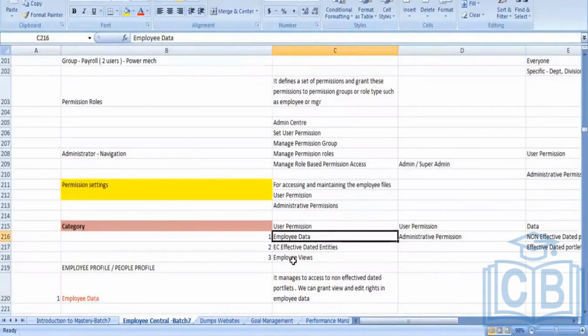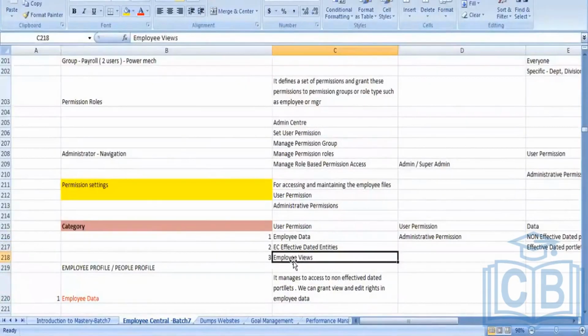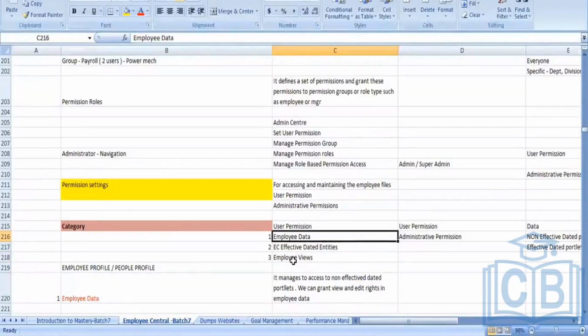What are the three? Employee central, effective data, and employee view. These categories are used to control the permission related to the employee data. Whenever you want to control the permission for the employee data, you will go with any of these three permissions. Got it? That is employee data, employee view or effective data.